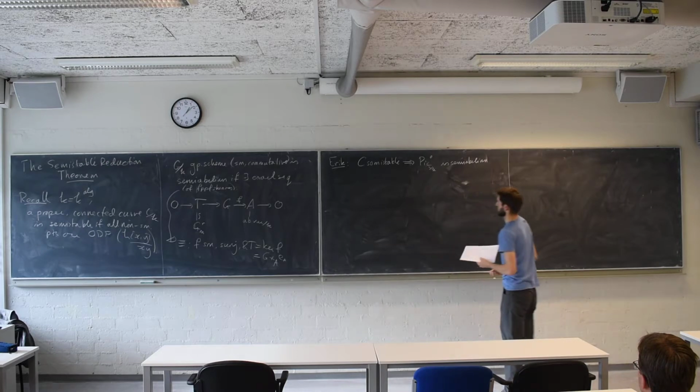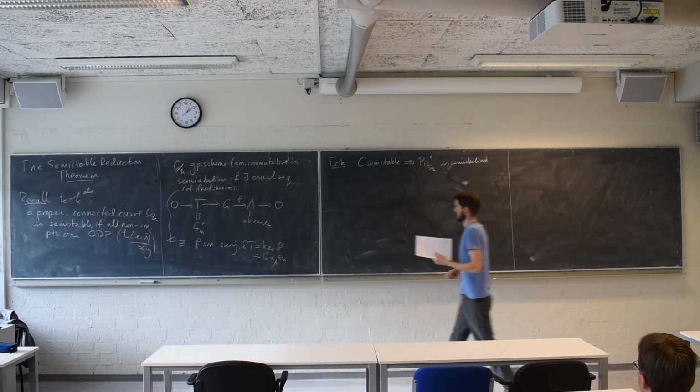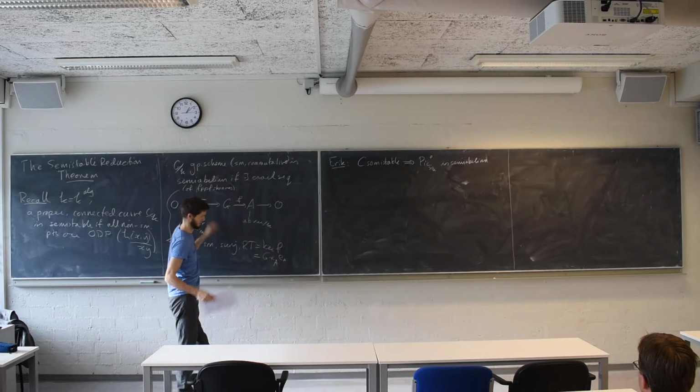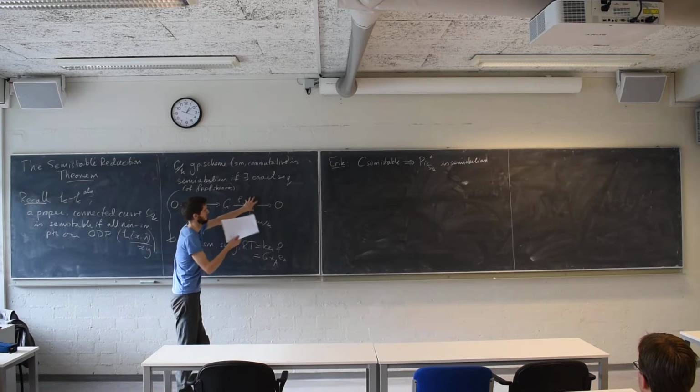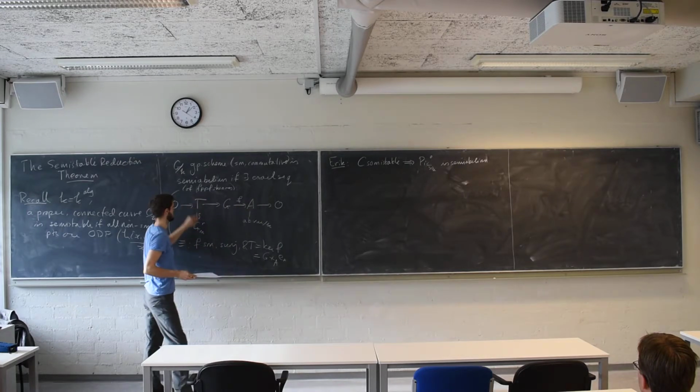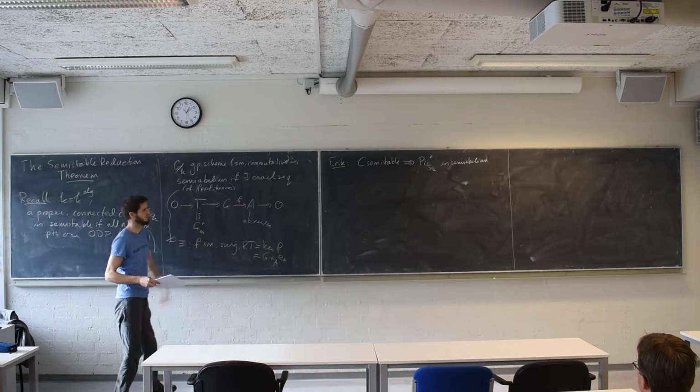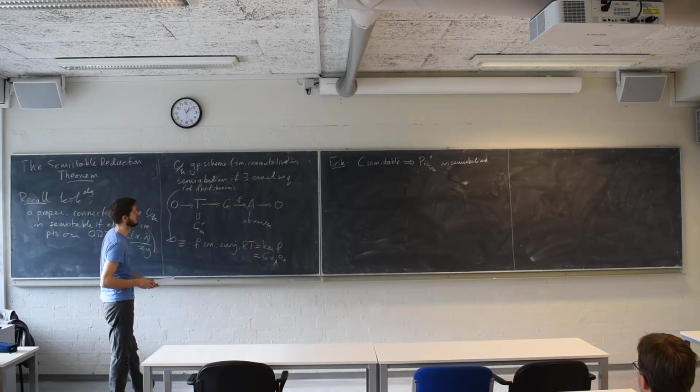And so actually Eric told us rather more. He told us exactly what the A is, namely it's the Pic^0 of the normalization, or if you like the product of the Pic^0s, the Jacobians, of the components of the normalization of C. And T, or at least the rank of T, is given by H_1 of the graph we attach to C. We have two ways of attaching a graph to C, and you should pick the correct one, and this will be true. This is the one which has a loop in.